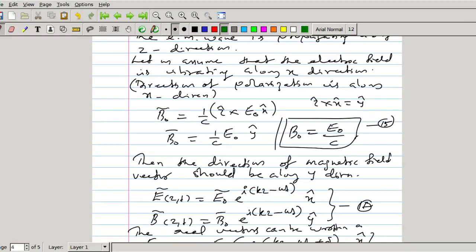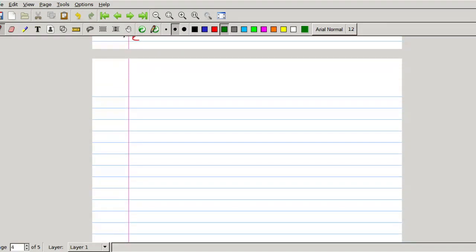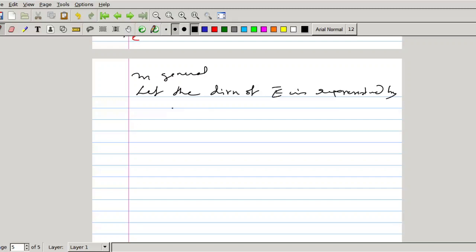Now in 3-dimensional case, we can write this equation in a general form. If the wave is propagating along an arbitrary direction, let the direction of polarization or direction of electric field be represented by n cap.